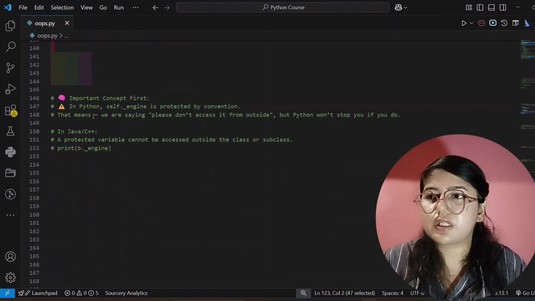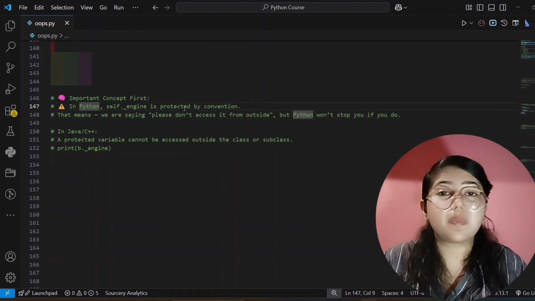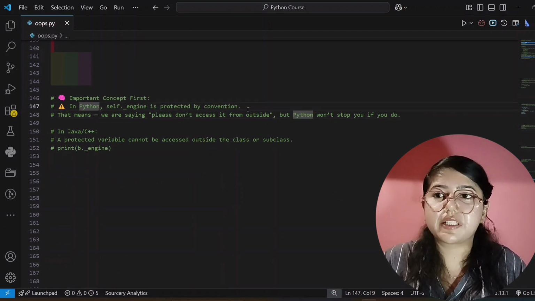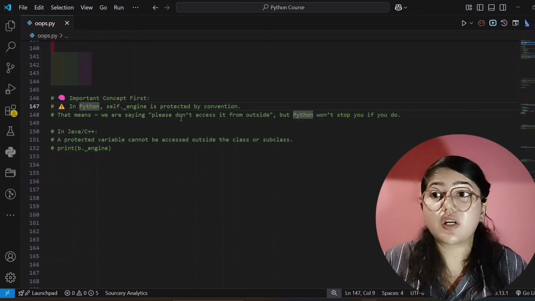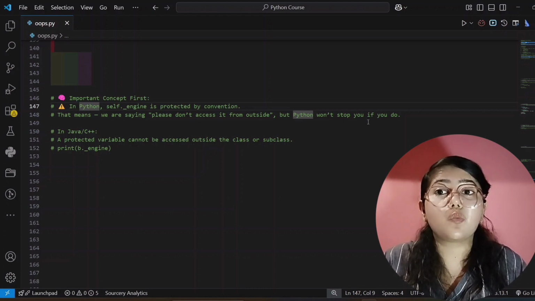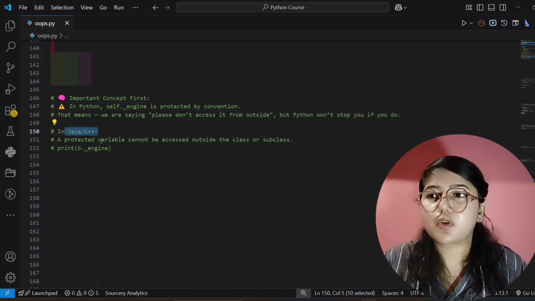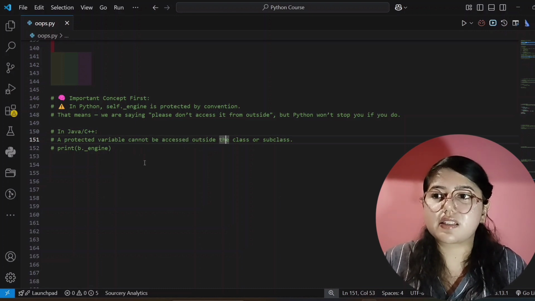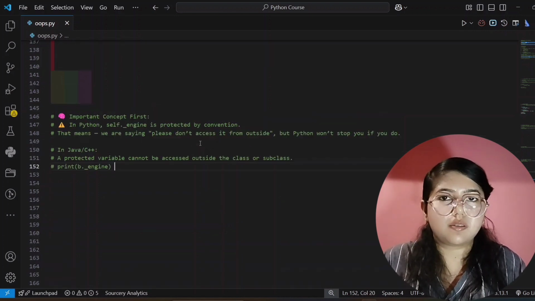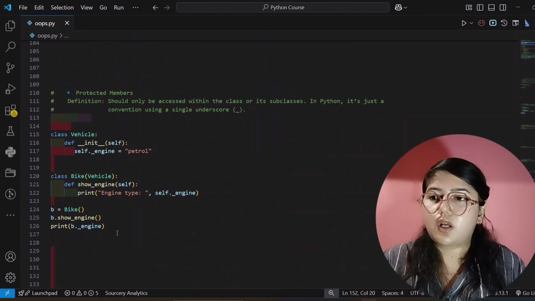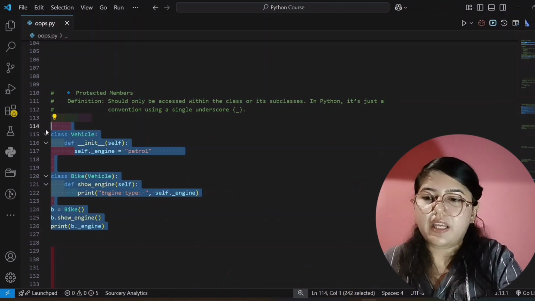And that only I have written here as an important concept, and that is in Python, self.engine, what we have created, is protected by convention. That means we are saying please don't access it from outside, but Python won't stop you if you do. Okay. In Java, C++, a protected variable cannot be accessed outside the class or subclasses, but in Python it can be. Okay. So now we will jump to our next access modifier.